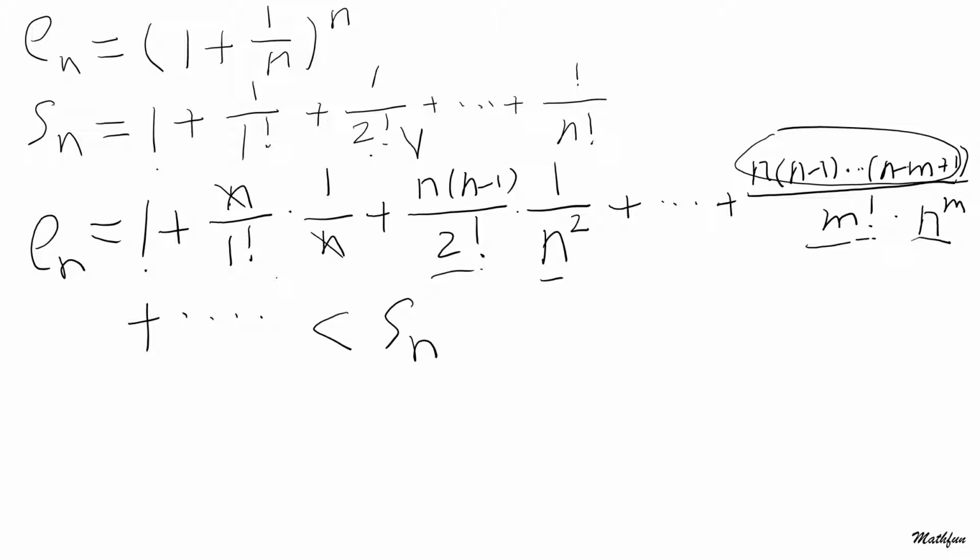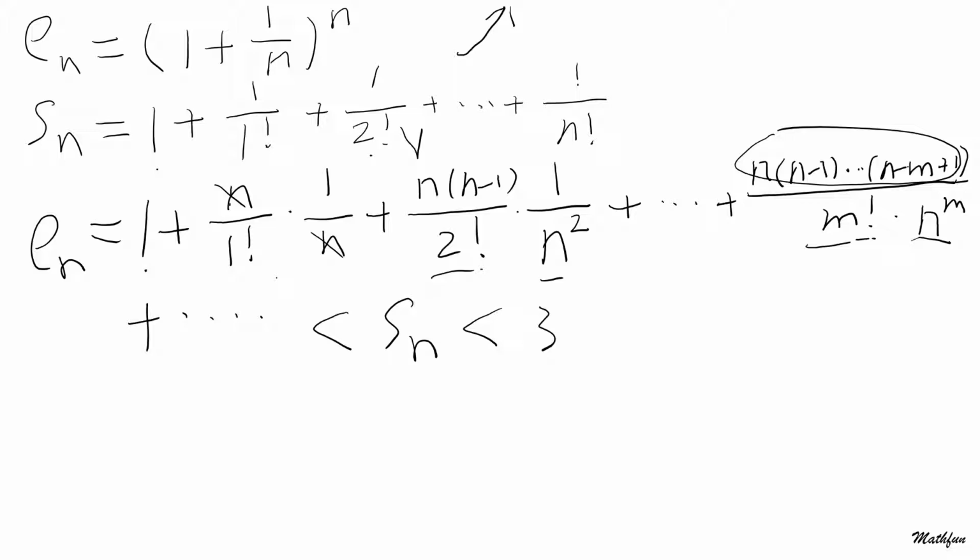And we just proved that Sn is smaller than 3. At the same time, we also proved just now that En increases monotonically. So that tells you En has a limit too. So En's limit exists.